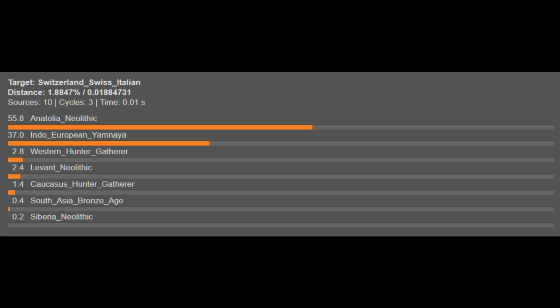Moving forward, here are the Switzerland Italian population, and you can see they're on average 55.8% Anatolian Neolithic, 37.0% Yamnayan, 2.8% Western hunter-gatherer, 2.4% Levant Neolithic, 1.4% Caucasian hunter-gatherer, 0.4% South Asia Bronze Age, and 0.2% Siberia Neolithic. Thus, with the Swiss Italian, you can see a genetic profile that's very similar to the Northern Italians, though they tend to have a bit more foreign ancestry, so they're closer to the second batch of the Northern Italians I took a look at.